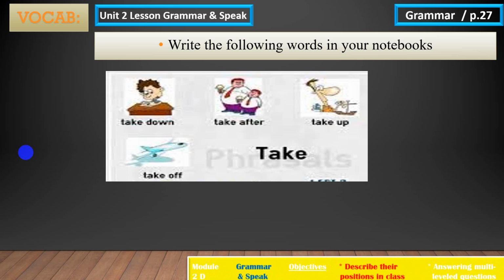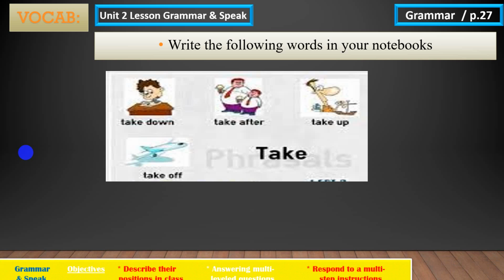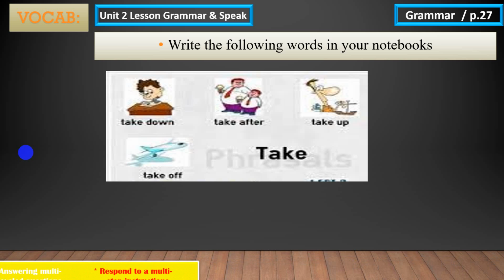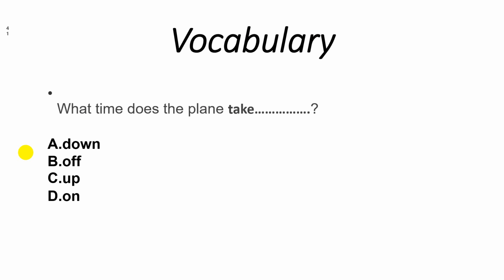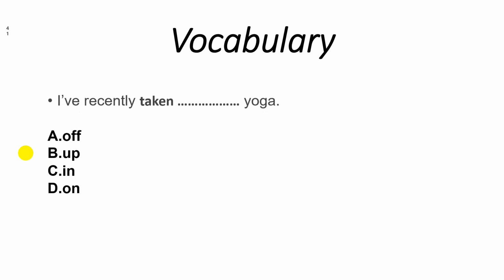So, I can say take, take up, take after, take down, and take off. Okay? Each sentence means a different thing from the other. Have a look at this one. What time does the plane take? I can take down, off, up, on. Take off. That's right. It means to fly in the sky. Next, I've recently taken yoga. Taken what? Taken up. Taken up means to start doing something. That's right. Okay? Also, you will have an exam question about phrasal verbs.